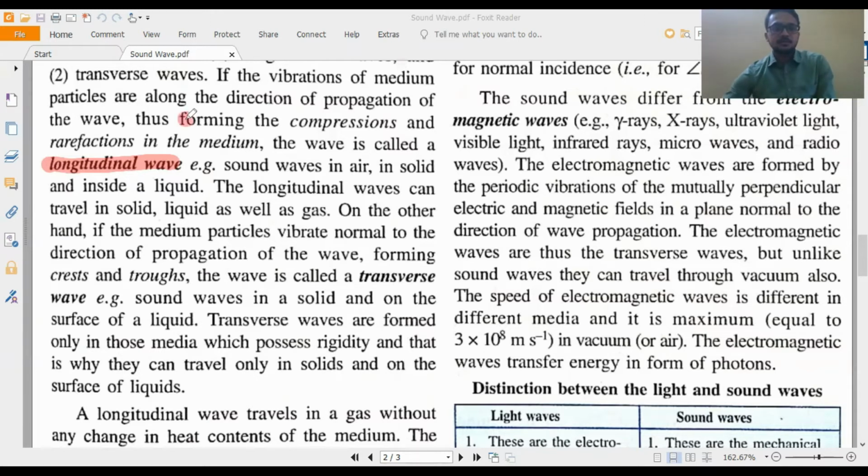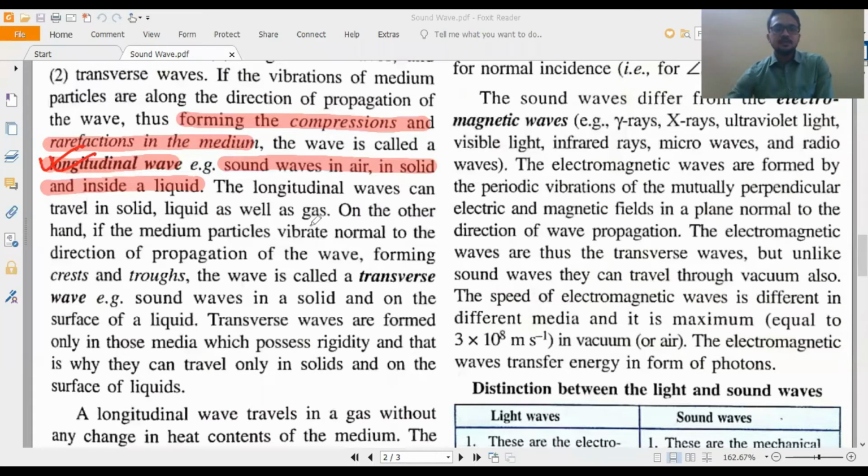Okay, there's the forming of compressions and rarefactions in the medium. This longitudinal wave propagates. So this sound wave can propagate in air, solid, and inside liquid in the formation of longitudinal wave.